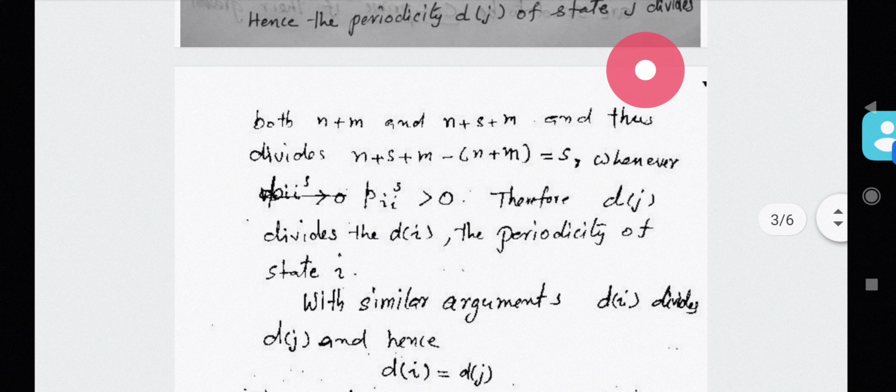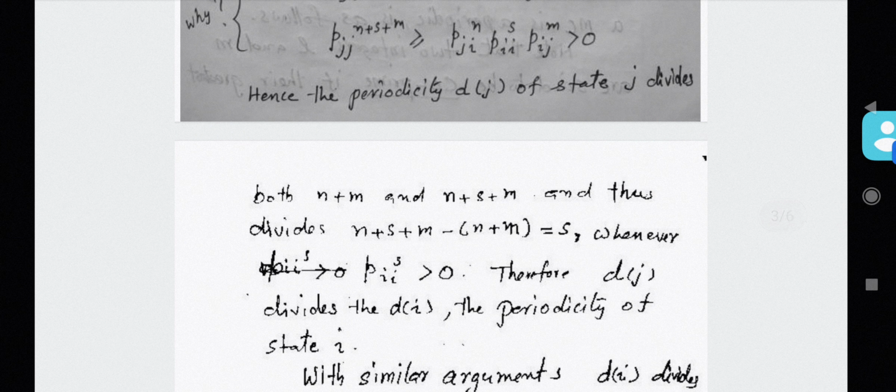So you can see that the periodicity d(j) divides both n plus m and n plus s plus m, and therefore that divides their difference, n plus s plus m minus n plus m, which is equal to s. And this is true for all s for which P_ii^s is greater than 0.